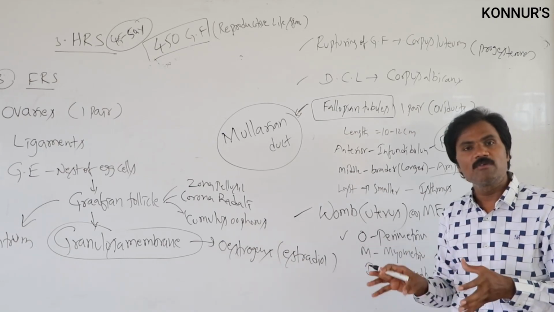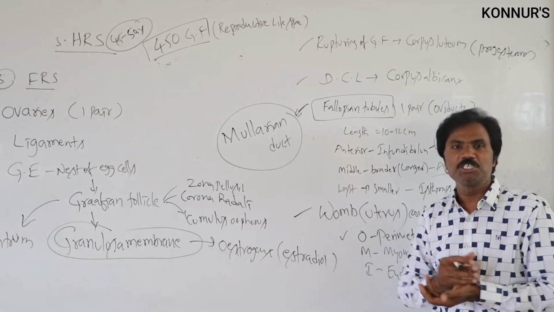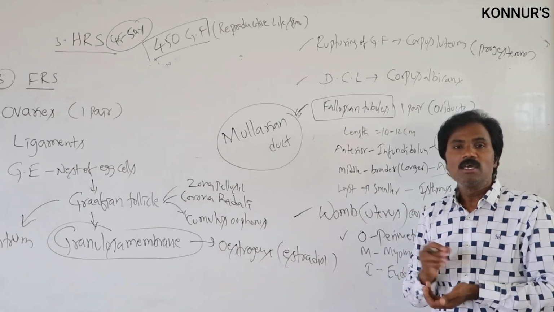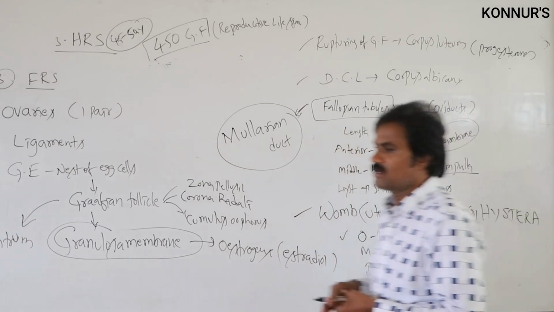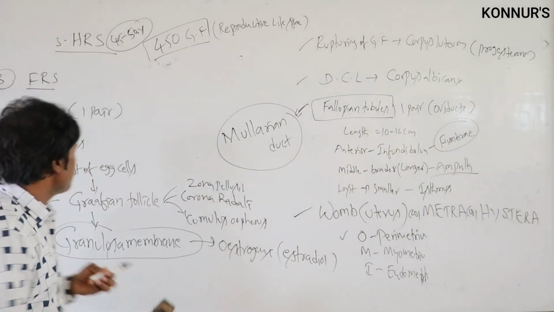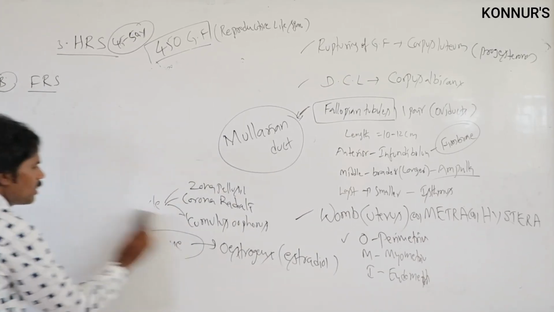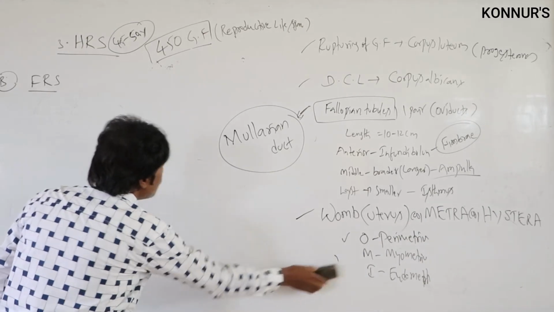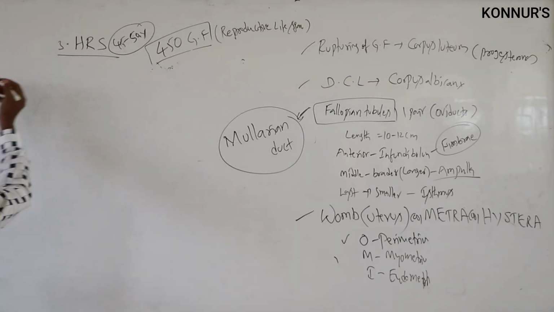What is the shape of the womb in the female reproductive system? Inverted pear shape. Its continuation is the cervical canal. The cervical canal, along with the vaginal orifice, collectively we call the birth canal.